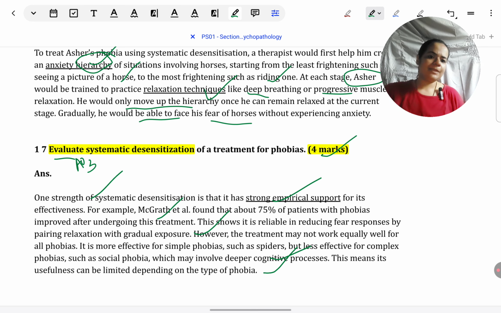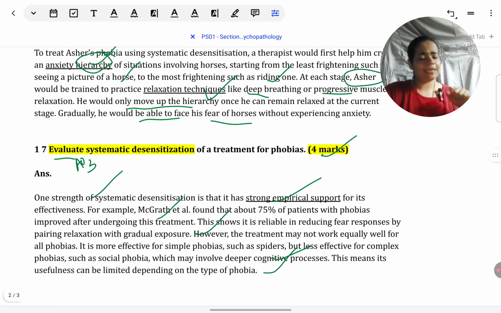So that is my PLC format point for this one. Again, you can pause the video and read it completely. If I did not want to give a counterpoint, I would just continue with McGrath, what they have shown, which were the other two groups in their study against which they compared this particular treatment, and exactly what about this treatment proved to be better than others.